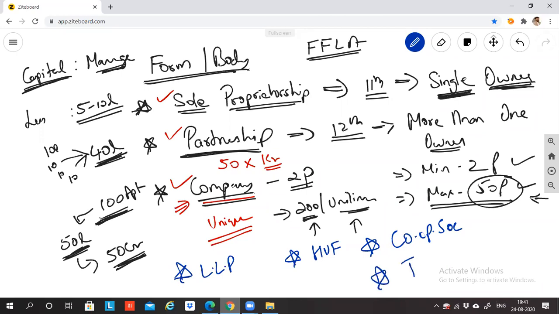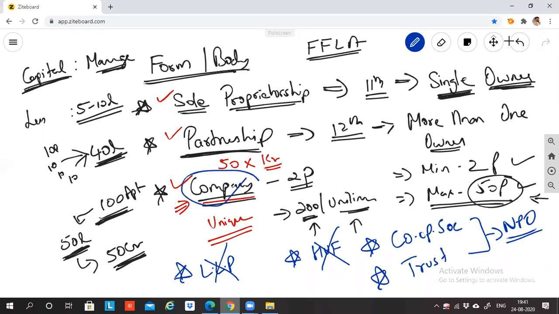Then we have trust. Trust and cooperative society we study in the form of NPO. HUF is not in your syllabus. LLP is not in your syllabus. Like that, there are so many bodies in which you can start or form a business. One such form and body of doing business is called company. If this is clear, I'll go forward.